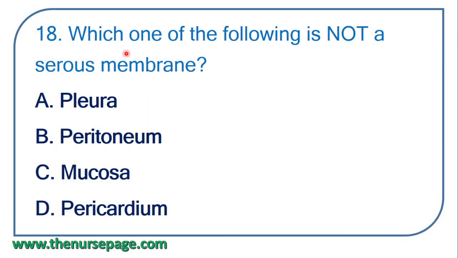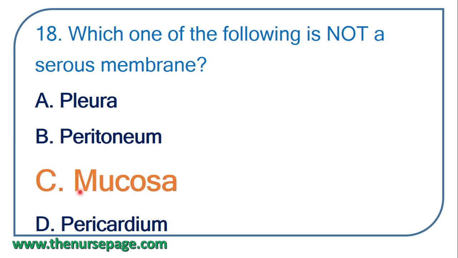18th question. Which one of the following is not a serous membrane? Pleura, peritoneum, mucosa, pericardium. Correct answer. Mucosa is not a serous membrane.